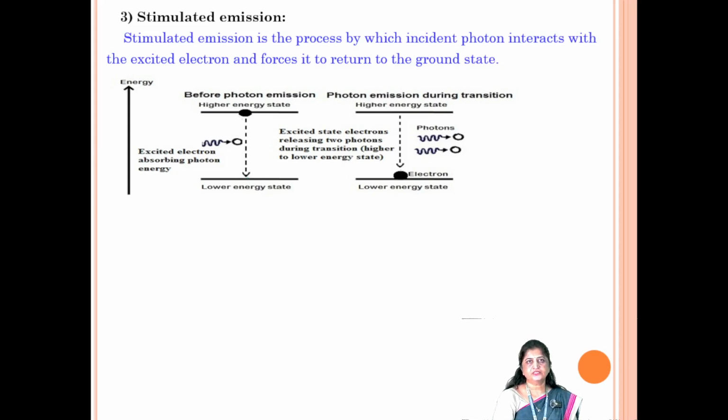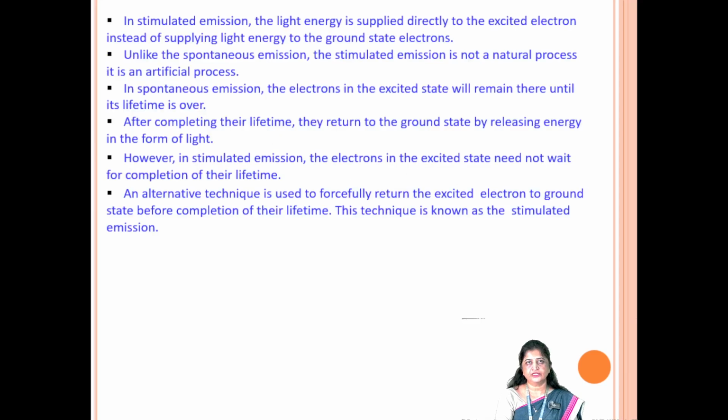Next process is stimulated emission. In stimulated emission, light interacts with the excited electron and forces it to return to the ground state. It means the electron is already present in the higher energy level state and we are giving external energy to that excited electron, and then when that electron jumps from higher energy level to lower energy level, instead of giving one photon, it gives two photons. This type of emission is called stimulated emission.